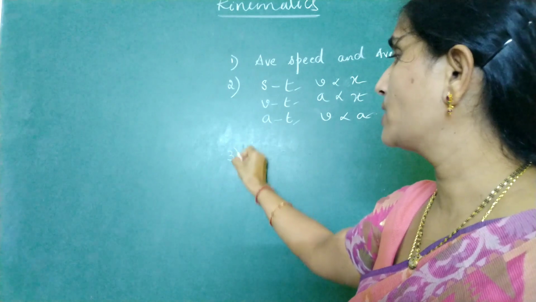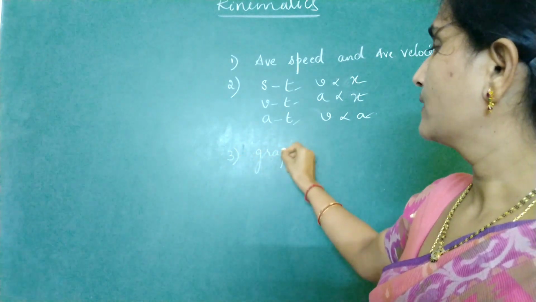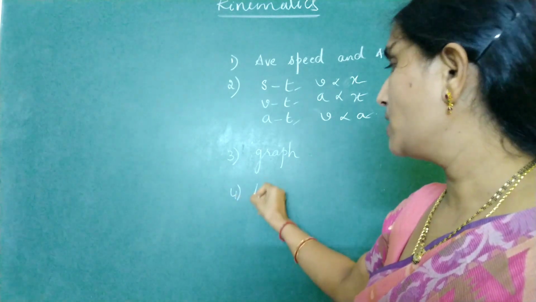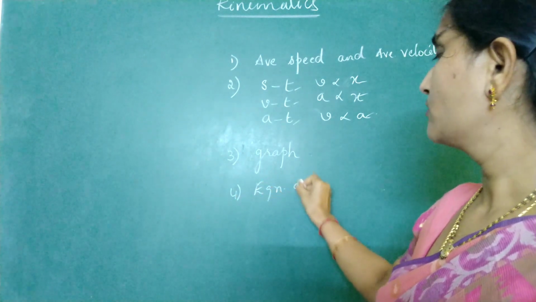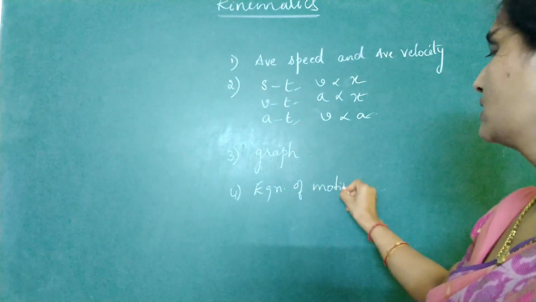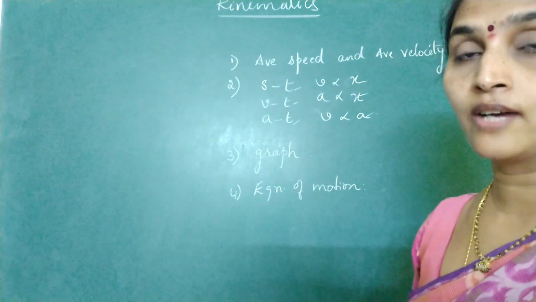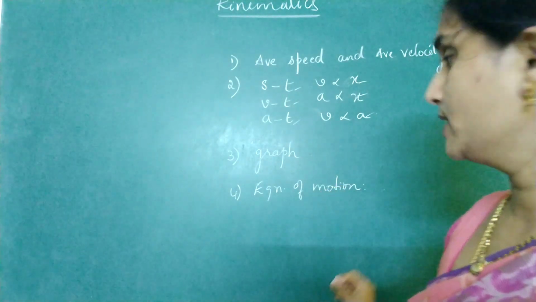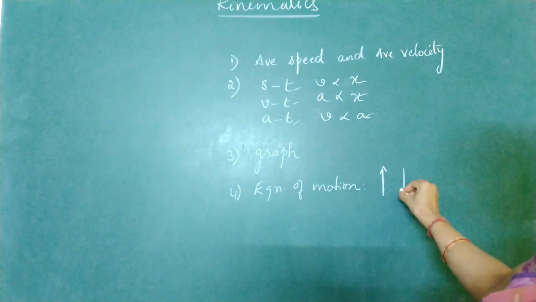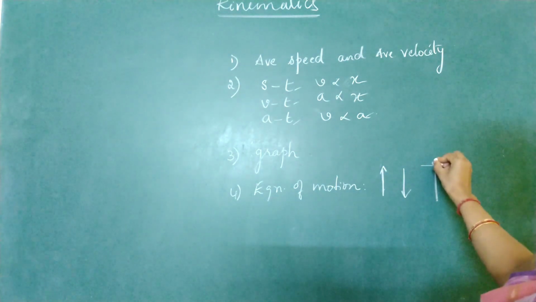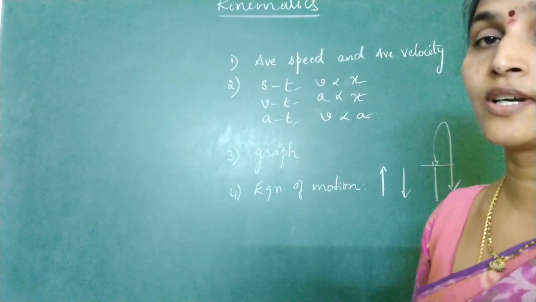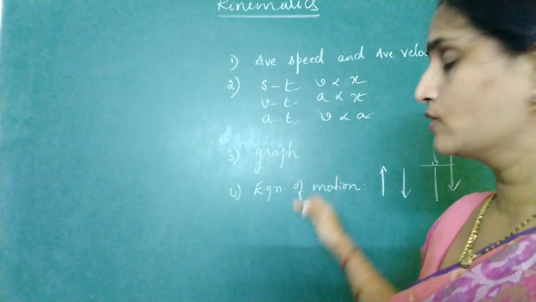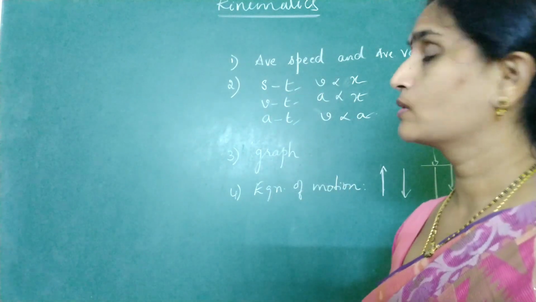Then third is questions related to graphs, graph based applications on kinematics. And at last, equations of motion for a body moving with uniform acceleration. We have three equations of motion and then questions related to them. Here itself we'll study a vertically projected body, a freely falling body and a body projected from the top of a tower, three different cases. So this is how the numericals may be given from any of these four concepts. So let's go one by one.